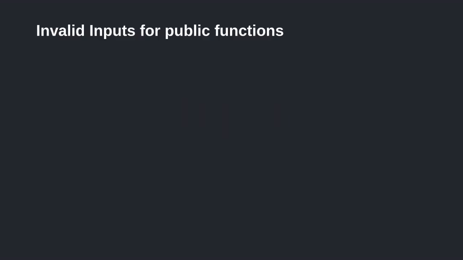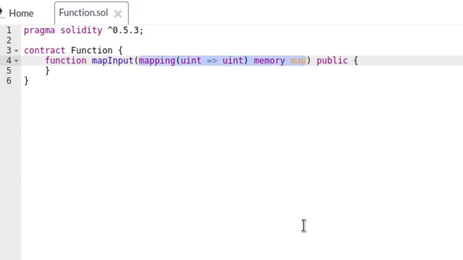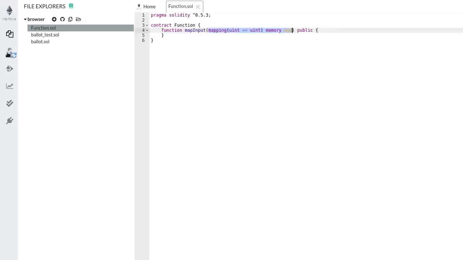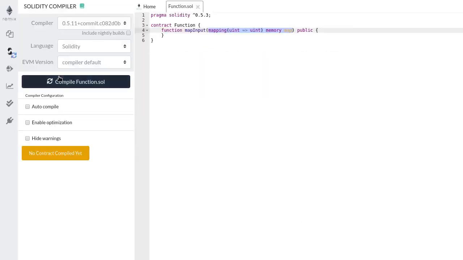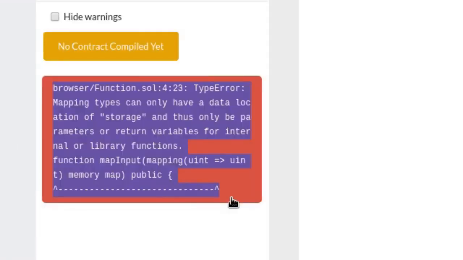In Solidity, you can pass certain data types as input to a public function. Some data types that you cannot use are maps and multidimensional arrays without a fixed size. Let's see what happens if we try to compile a contract with these invalid inputs. Here we have a function that takes a map as input. Let's try compiling the contract. You'll get an error like the one you can see here.